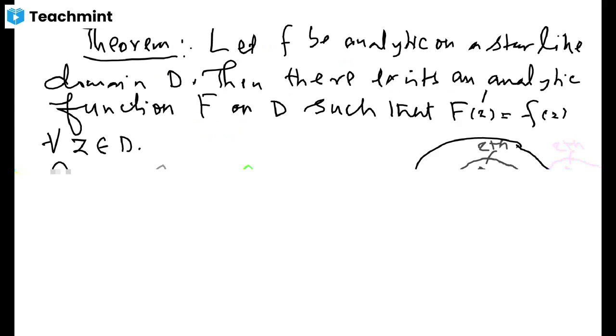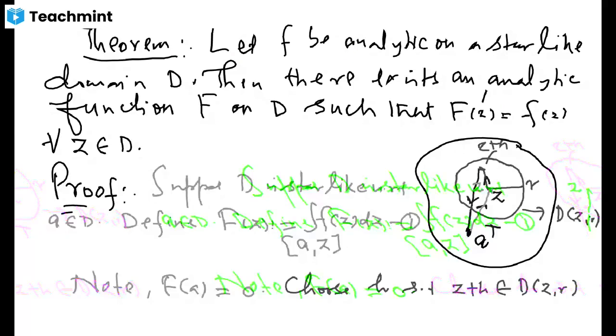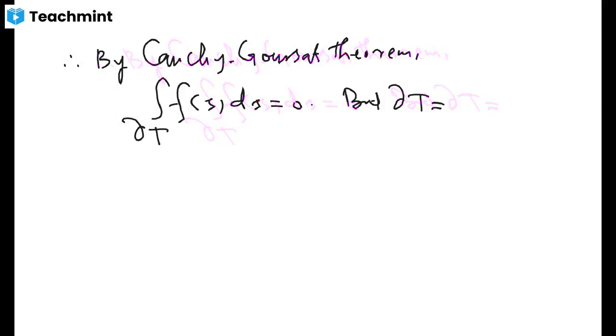The line segment connecting a to z, another line segment connecting z to z plus h, and another line segment connecting z plus h to a. So this is the union of line segment a to z, union z to z plus h, union z plus h to a.